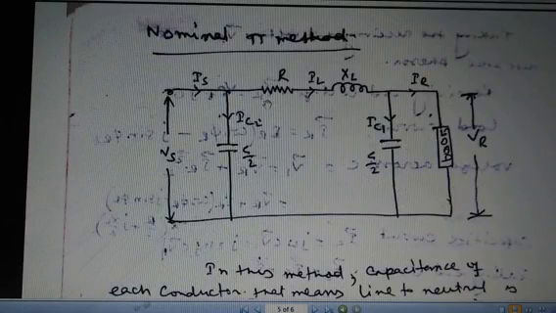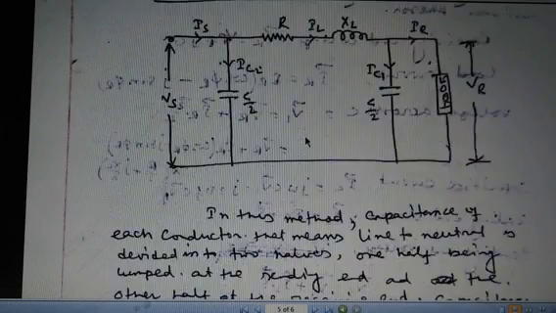Now this type of medium transmission line is called the nominal pi method, because the network looks like pi. In this network, the sending end voltage is denoted by Vs and the receiving end voltage by Vr. This is the resistive part and that is the reactive part of the network. The current passing through the sending end is denoted by Is, the receiving end current by IR, and here the current is IL. There are two capacitors connected in parallel, the first one IC1 and the second one IC2. That is the overall circuit network.